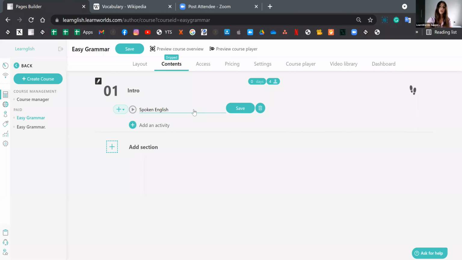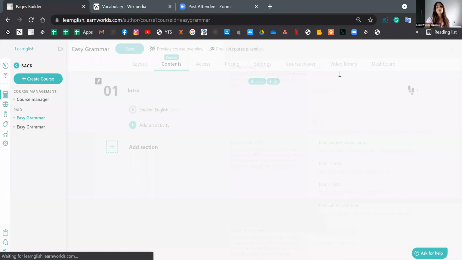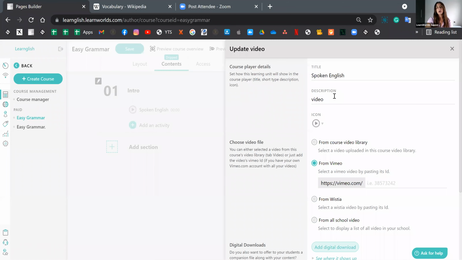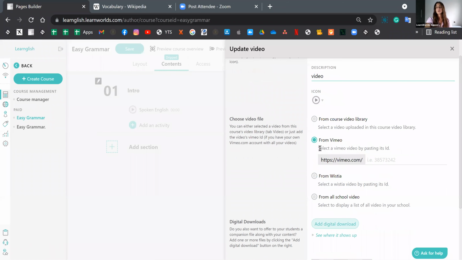It's the same. And then Settings. So you can review the title from here again. You can add the description. You can see it's a video. You can change up the icon. And the most important part is where's the system going to draw the video from?